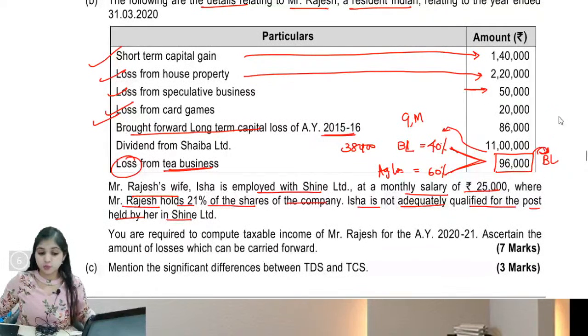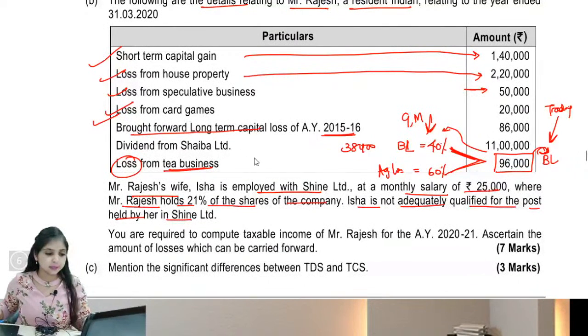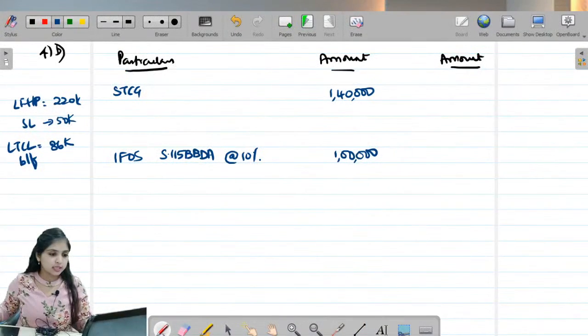And if you want to assume it is entirely business loss, you will have to assume tea was not grown. It is just some tea trading or tea wholesale business. Anyways, I am choosing the 40-60 method. So what is 40%? 40% comes up to rupees 38,400. Fine.